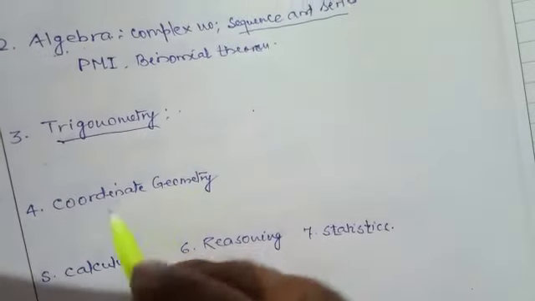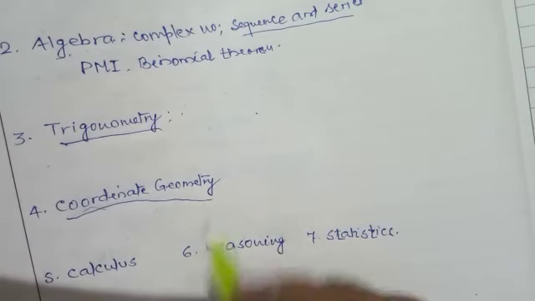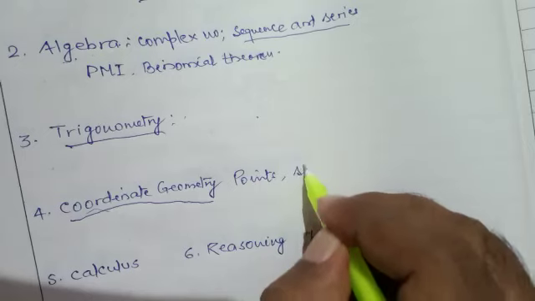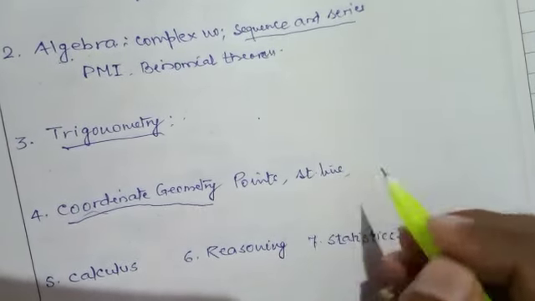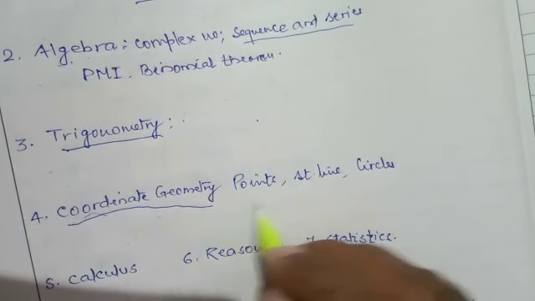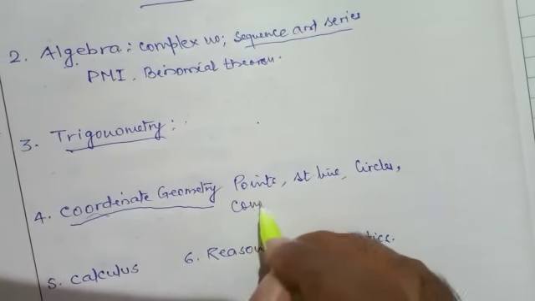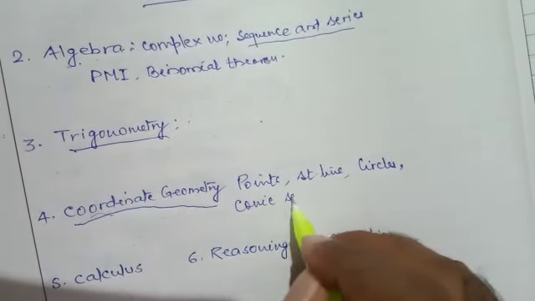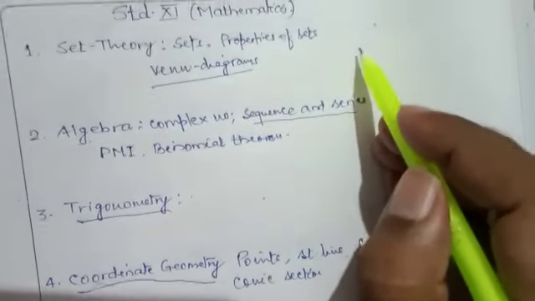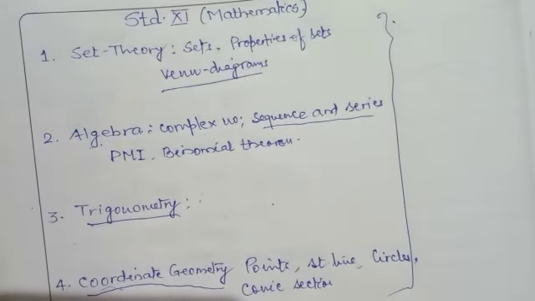The next one is coordinate geometry. The first topic, points, you have also studied, but after the points you have to study here straight lines, circles, conic sections. These are the major 4 topics, major 4 parts you have to study in 11.